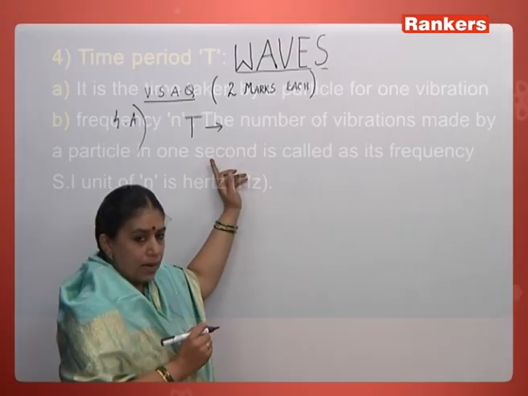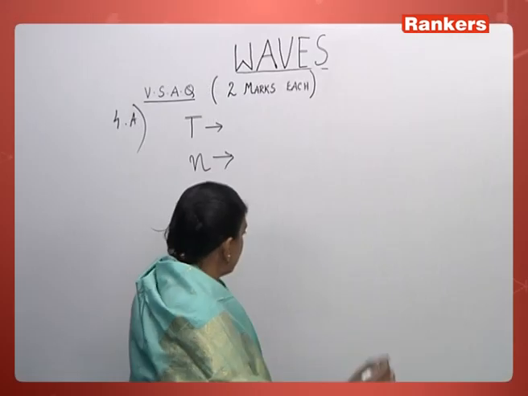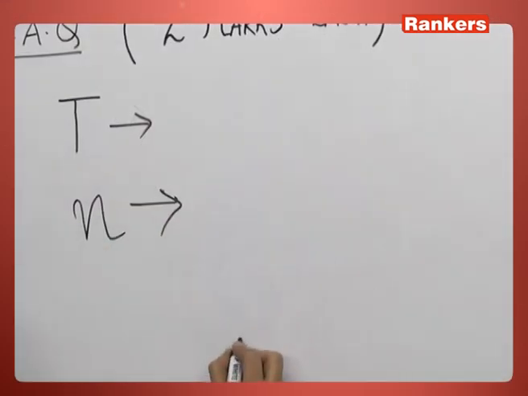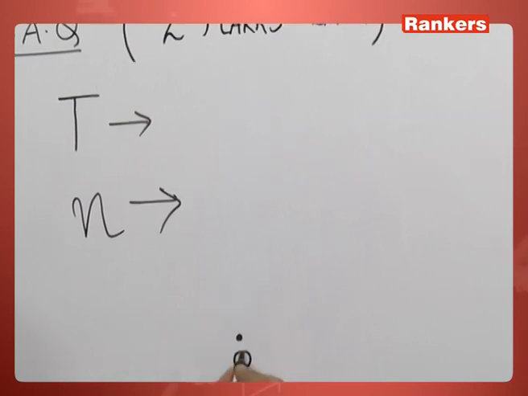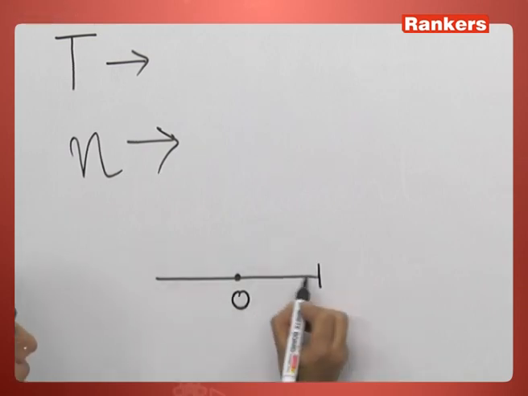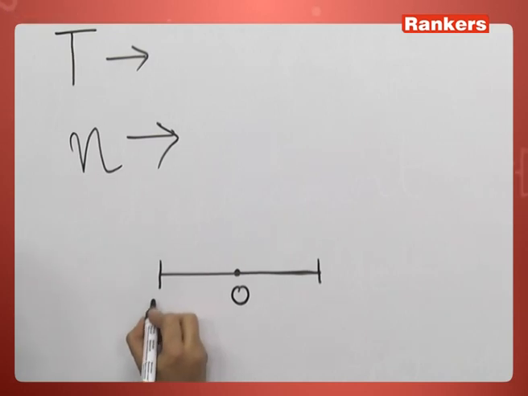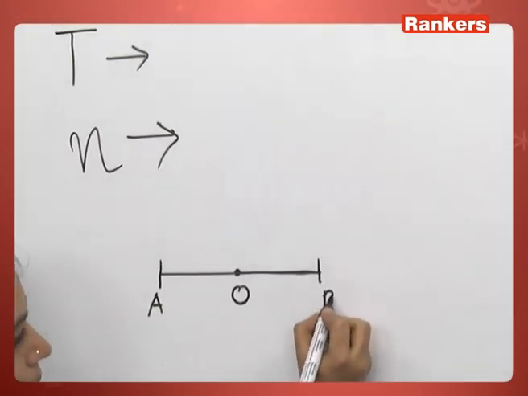T. Yes. So, next, when we talk about the frequency, it is the number of vibrations made by a particle in 1 second; in 1 second of time it can make any number of vibrations. So, that is called the frequency. For example, if I take a particle, its mean position is O. It is vibrating about two extreme positions of nearly the same amplitude. Let me call the extreme positions A and B.